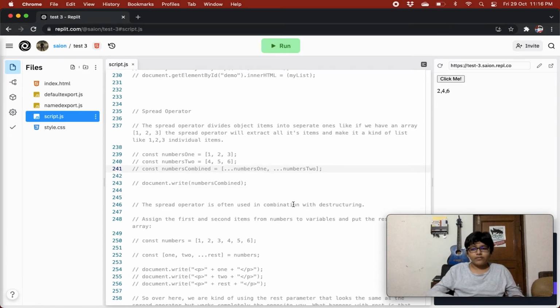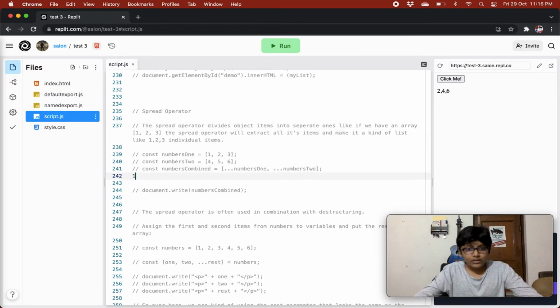What it will bring is individual items 1 comma 2 comma 3, and because it is enclosed in brackets, it will become an array, right? So cool.